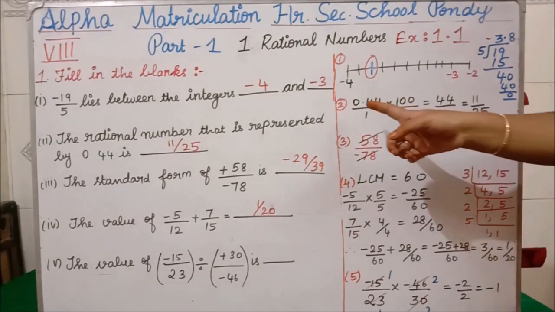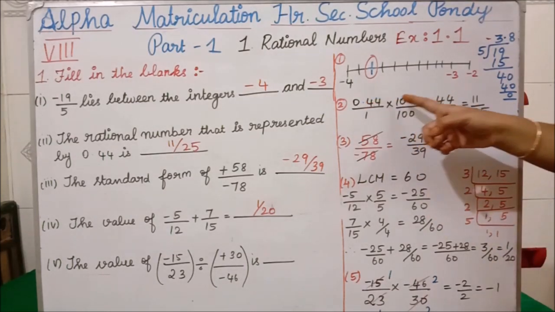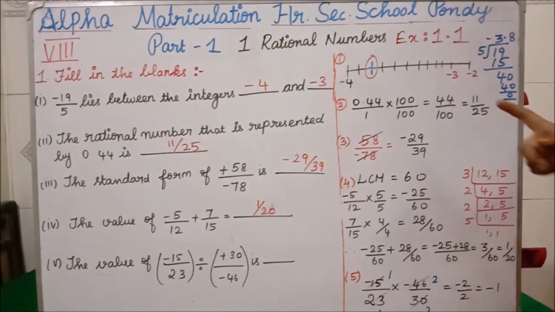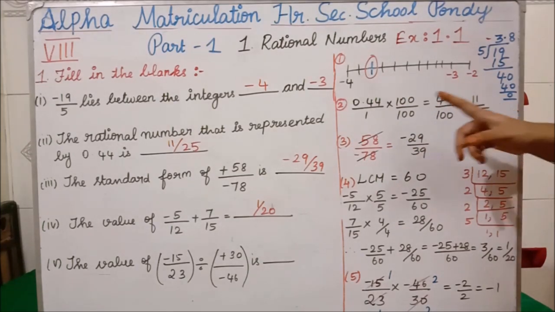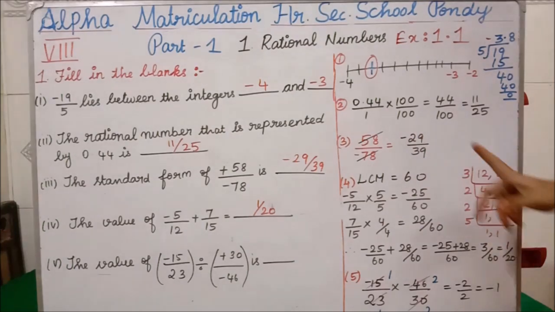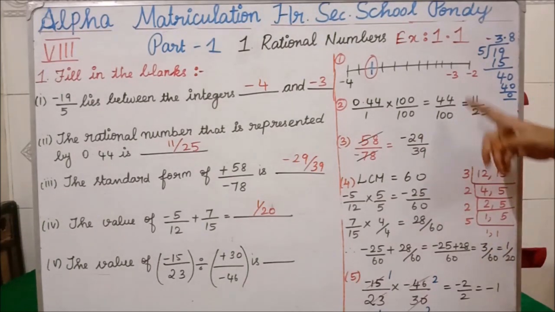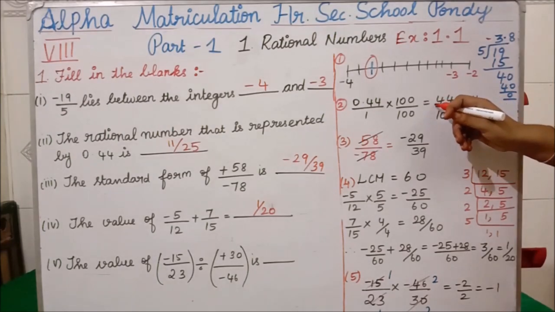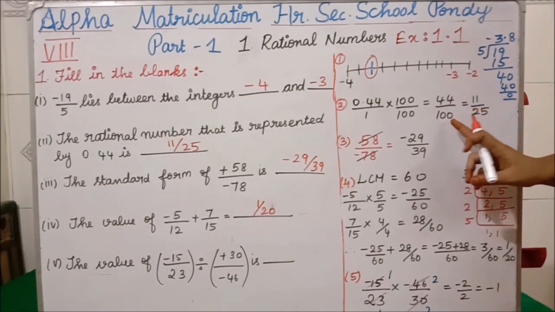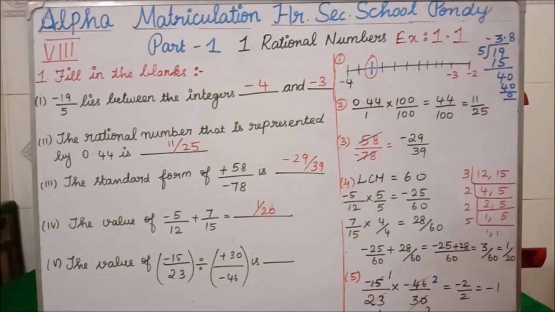If you multiply 0.44 into 100, what will you get? You will get the answer as 44. Similarly, 1 into 100, what will you get? 100. So if you cancel in the 4 table: 4 table 44, how many times? 11 times. Similarly, 4 table 100, how many times? 25 times.